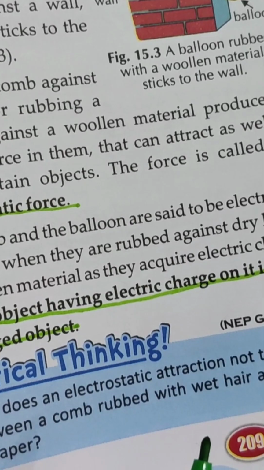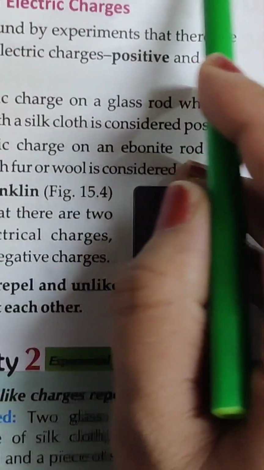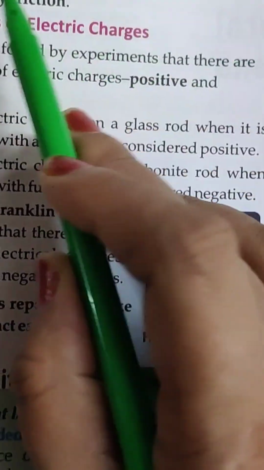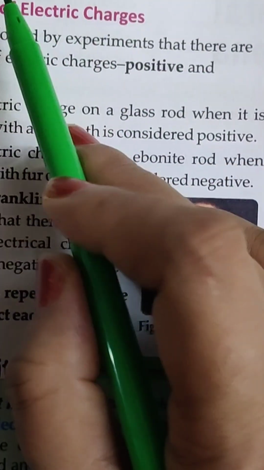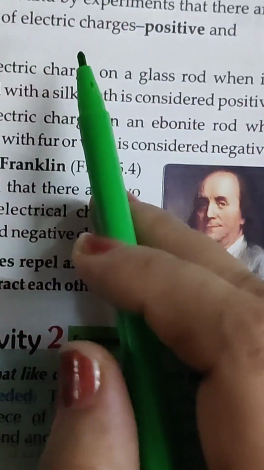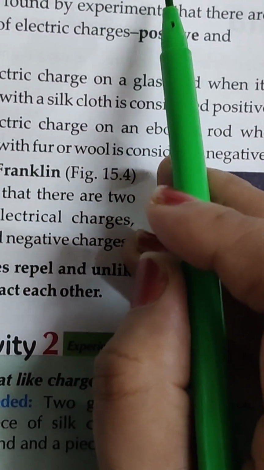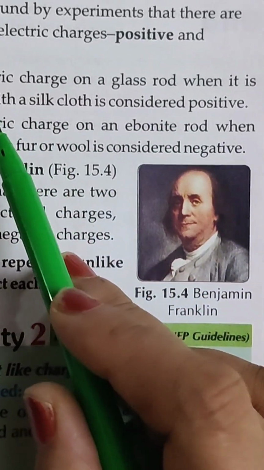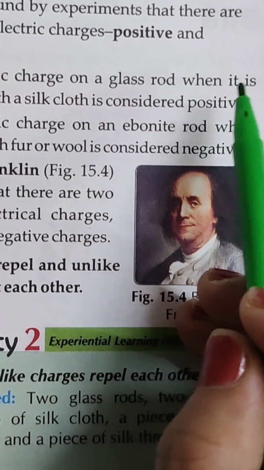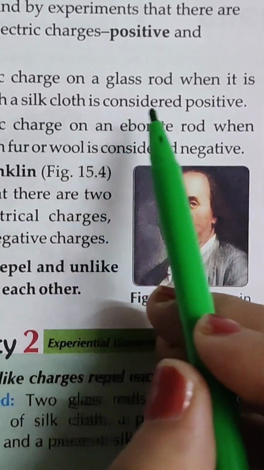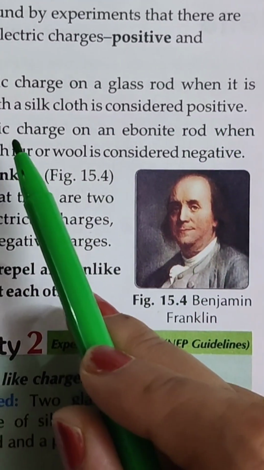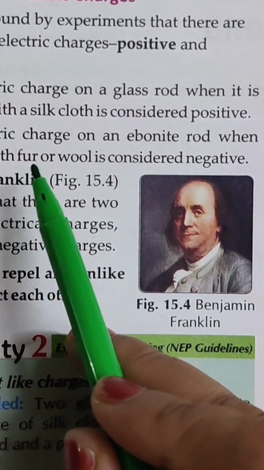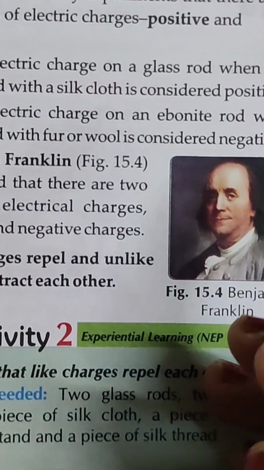Now, critical thinking. The process of giving electrical charge to an object is called charging the object, while charging an object by rubbing it with another object is called charging by friction. There are two kinds of electric charges, positive and negative. The electric charge on a glass rod when it is rubbed with a silk cloth is considered positive, while the electric charge on an ebonite rod when rubbed with fur or wool is considered negative.